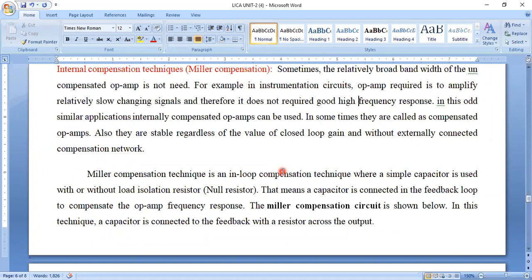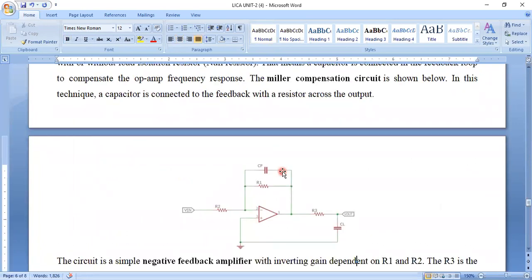In this Miller compensation circuit, this is the operational amplifier with inverting and non-inverting terminals. The inverting terminal is connected to the input through R2, and the non-inverting terminal is grounded. The negative feedback is connected with R1, and CF is the feedback capacitance connected here.